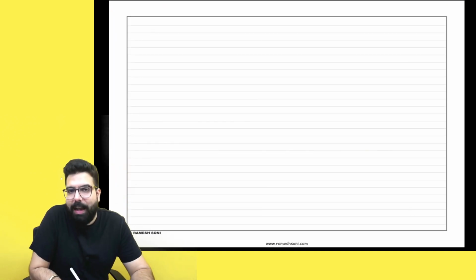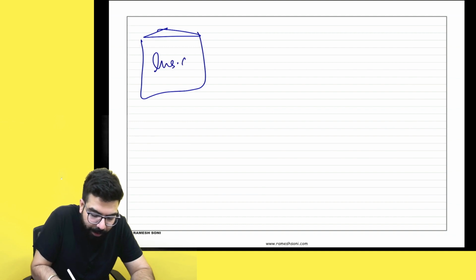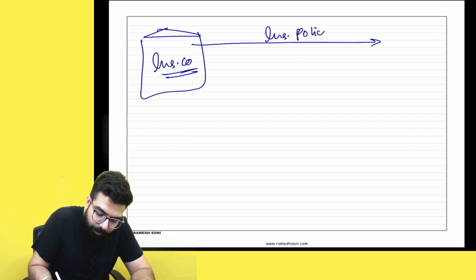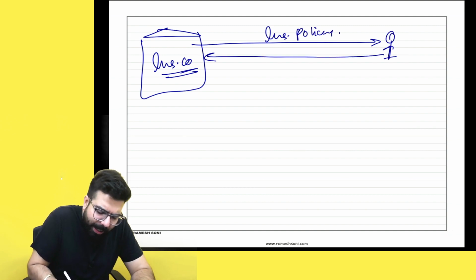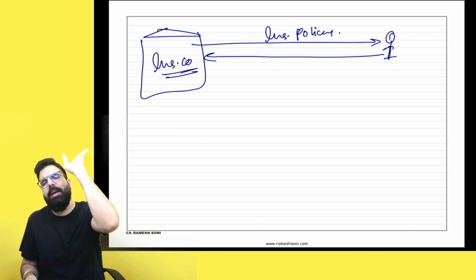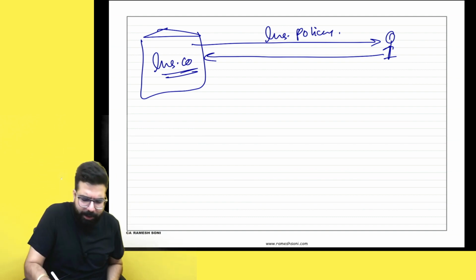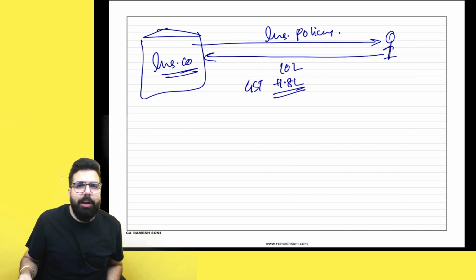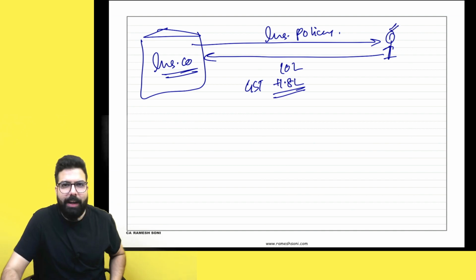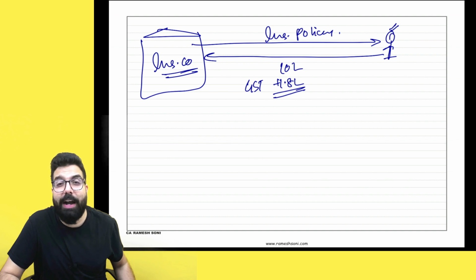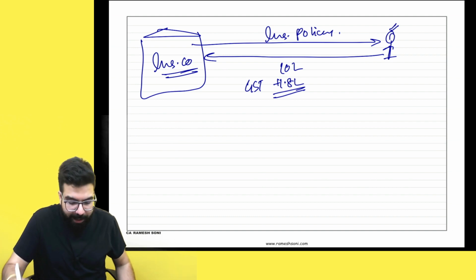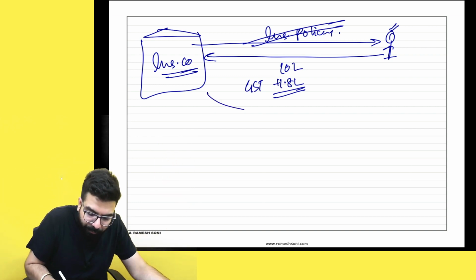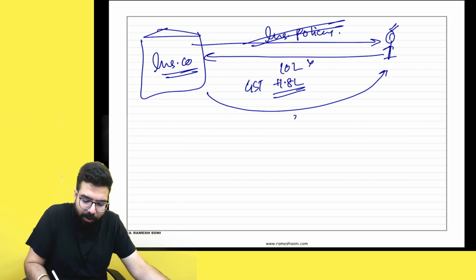One more contract I'll tell you. If you take life insurance, suppose this is an insurance company. The insurance company sold me an insurance policy, and I paid a one-time premium of 10 lakh rupees plus 1.8 lakh rupees GST. I paid them the GST. Later, they came to know that I told some lie, because insurance is always a bona fide contract. So they cancelled the contract. They told, we are cancelling the insurance policy, we will refund you. Maybe instead of 10 lakh rupees, they only refunded 8 lakh rupees.